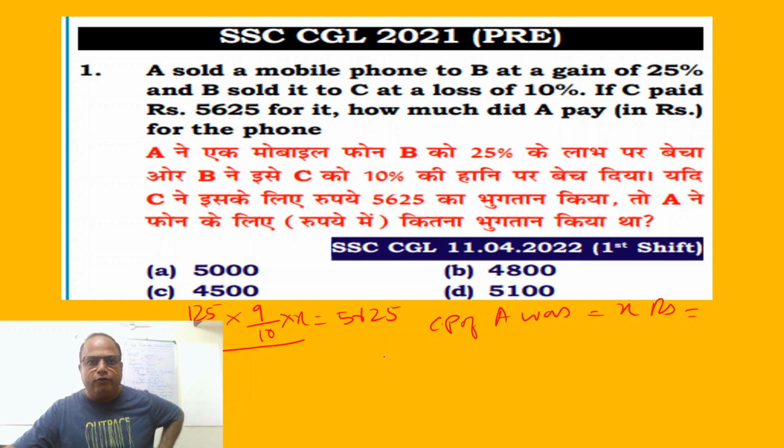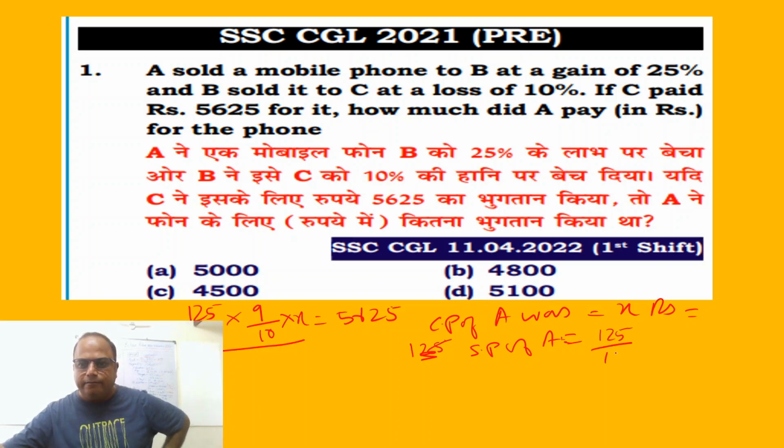So A sold mobile phone to B at a gain of 25%. So CP is X. So SP of A will be equal to gain of 25%, so it is 100 plus 25. It is 125 by 100 of X. Fine.